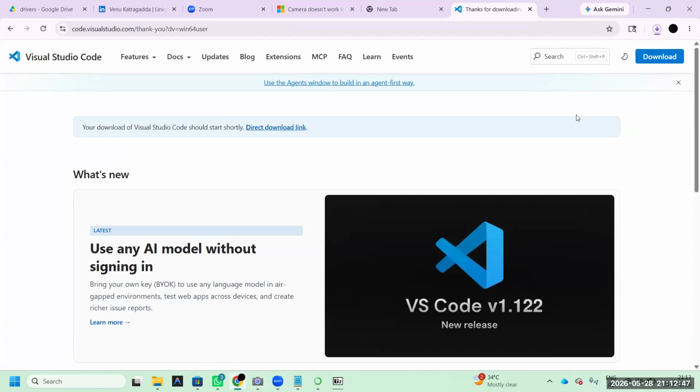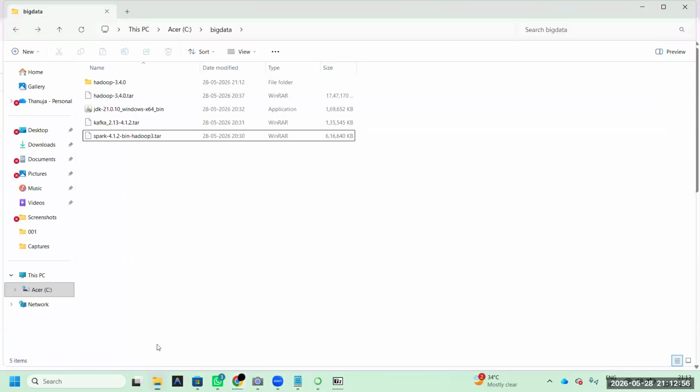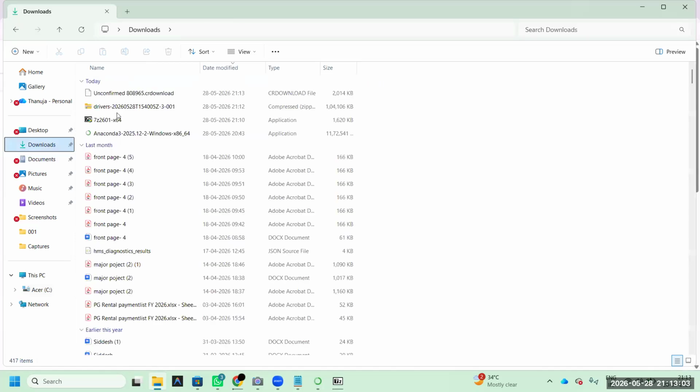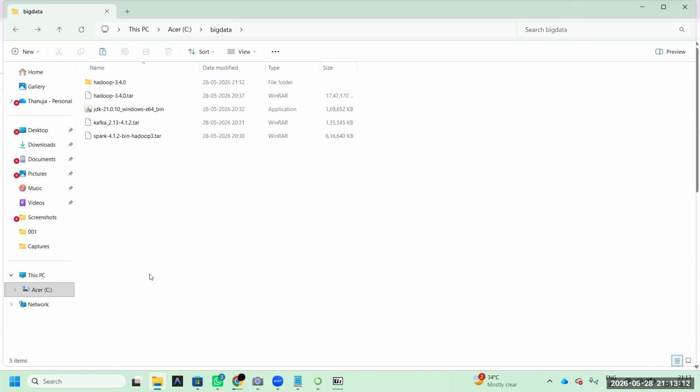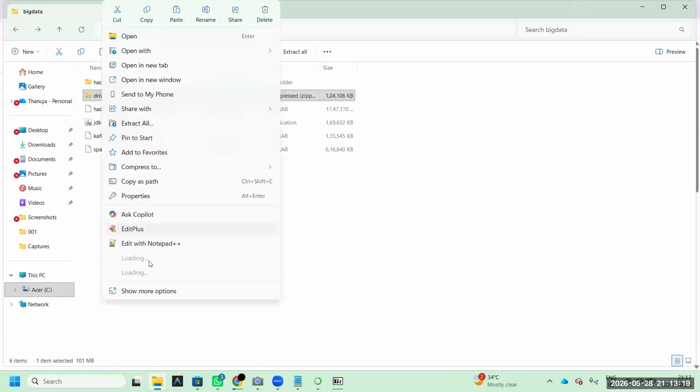Maybe it will take a little time based on your internet speed. Next, very, very simple. 95% installation completed. I think the drivers are downloaded. Okay, downloading completed. Copy that, either copy or cut. Paste in this folder. Next, what happened? That 7-zip also I'm extracting.